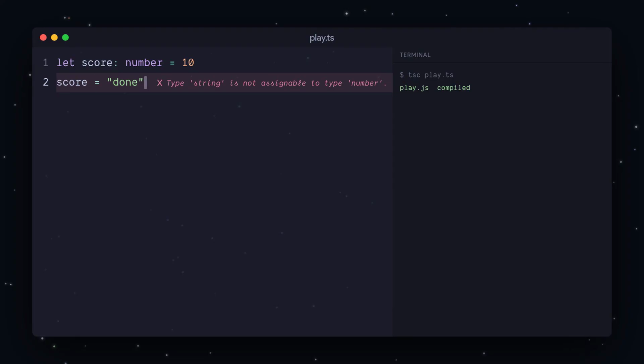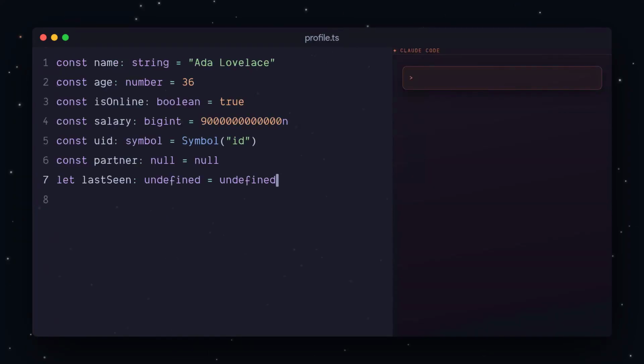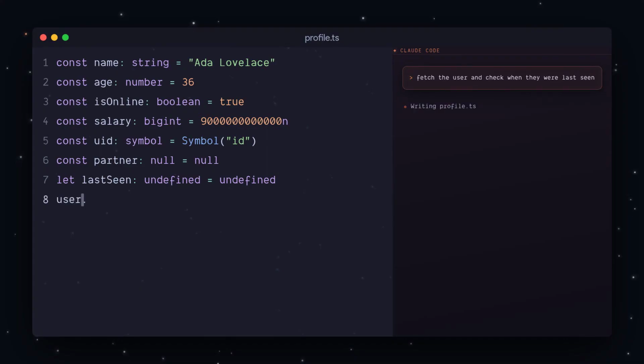But why does any of this matter when an AI writes all your code? That is exactly when types and their understanding matter most. Remember, the AI wrote this whole profile for us. So picture it. You tell an agent, Claude, Cursor, whatever, fetch the user and check when they were last seen. Off it goes and writes user.lastSeenn, an extra n, a typo. In plain JavaScript, nobody notices. It ships, and it breaks in production.